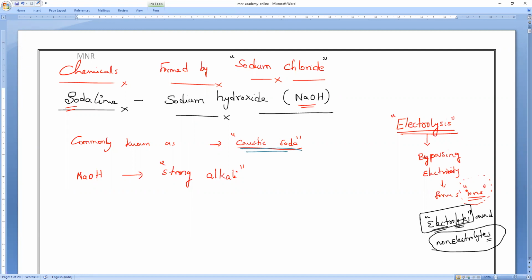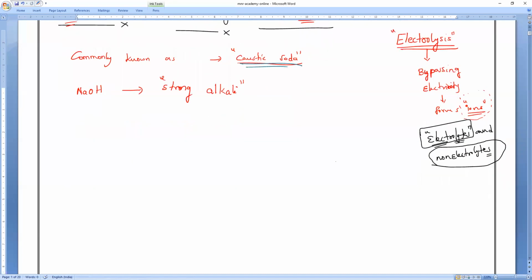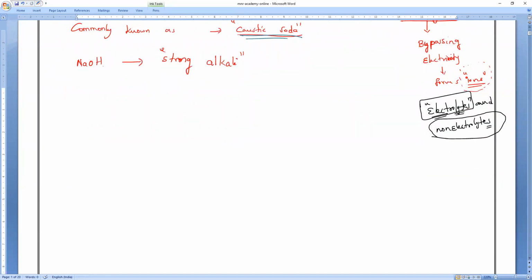If you want to produce or manufacture this sodium hydroxide on a large scale, meaning extremely large quantity, then it is done by the industrial process called the chlor-alkali process. We will discuss it. Very, very important thing. Production of sodium hydroxide or caustic soda, what is the name of the process? Manufacturing process, we used to call it what?